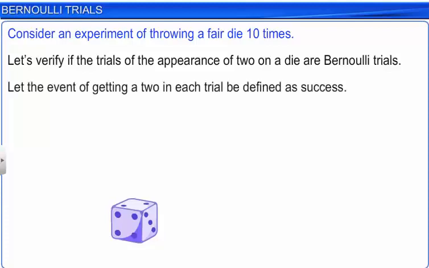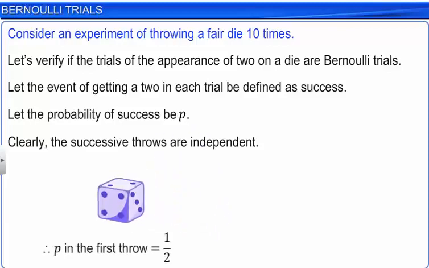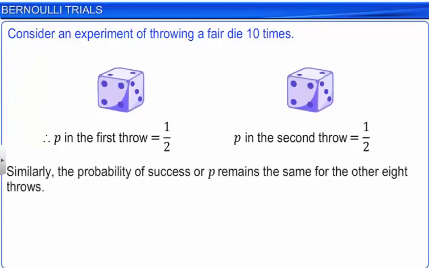Clearly, the successive throws are independent. Therefore, the probability of success in the first throw is 1/2. The probability of success in the second throw is also 1/2. Similarly, the probability of success remains the same for the other 8 throws. Hence, the trials of getting a 2 are Bernoulli trials.